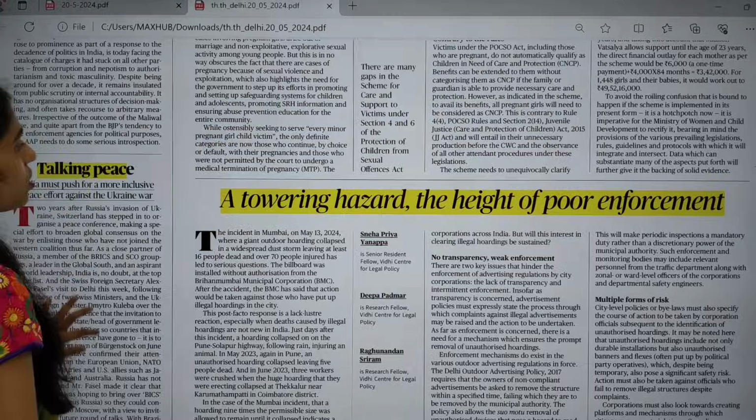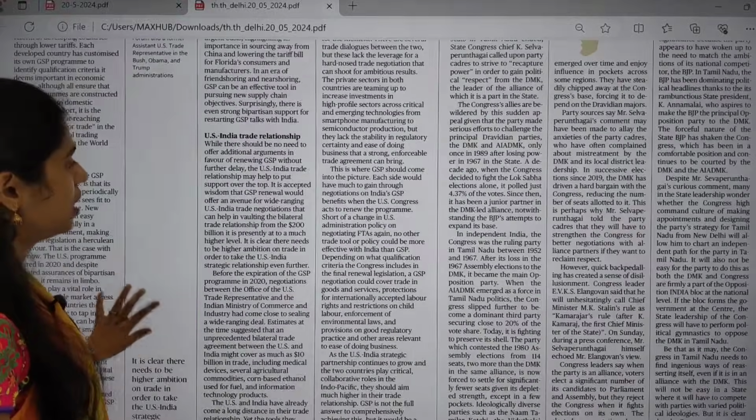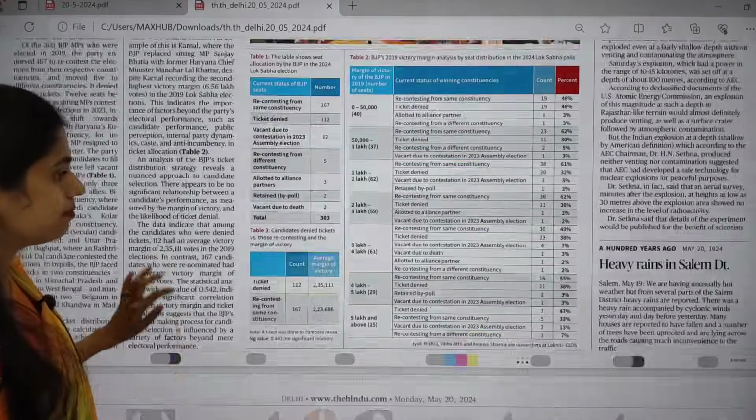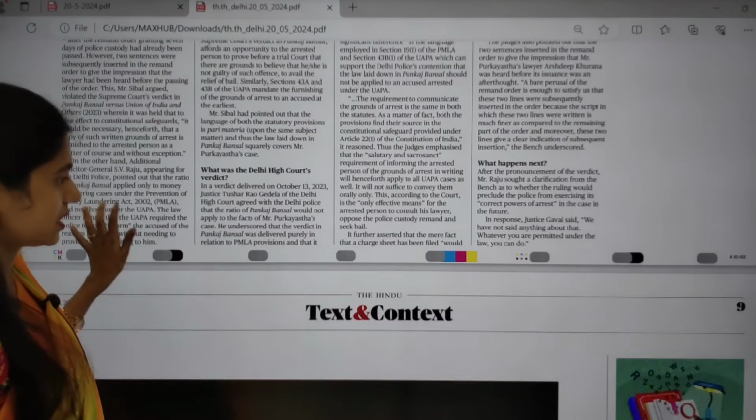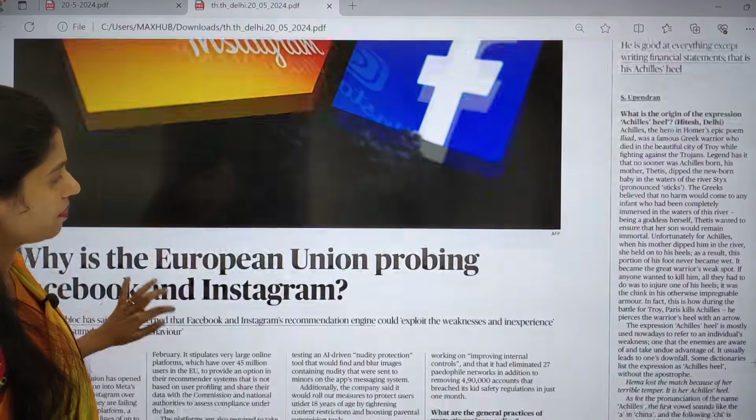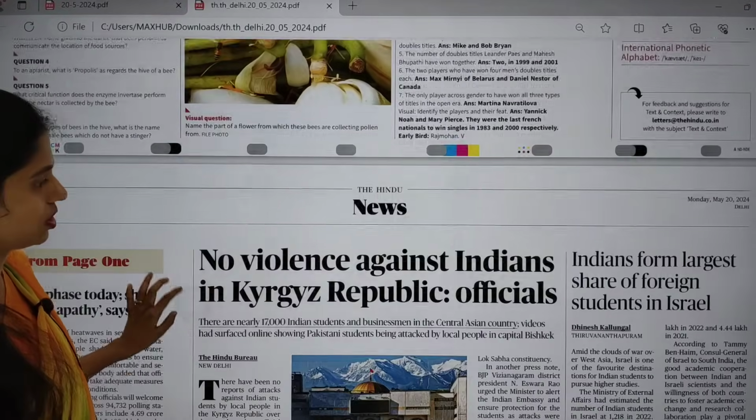Now let us move back to our Delhi edition. I discussed this GSP, and I discussed the text and context. You can move on to the news page.